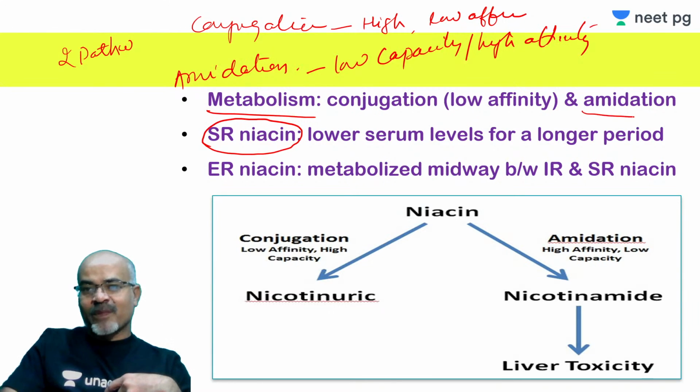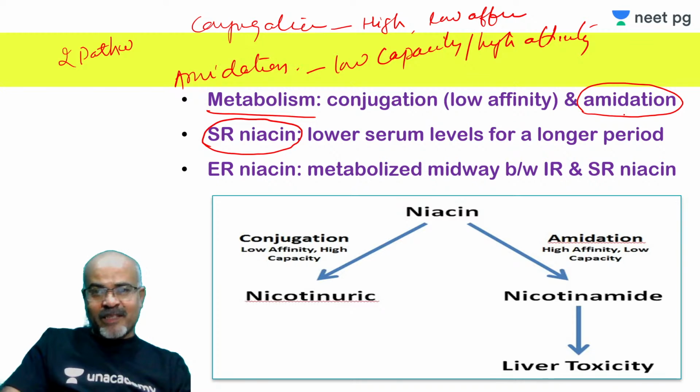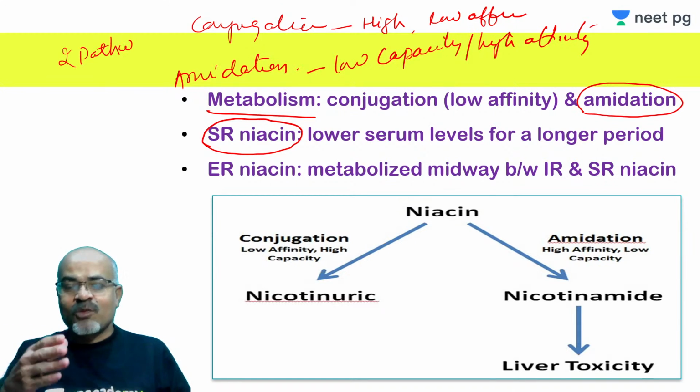Because it has low capacity, so concentrations are less and less of the drug is delivered to the liver all the time. It has high affinity, so at low concentration it becomes more important. The conjugation pathway leads to the formation of nicotinuric acid.